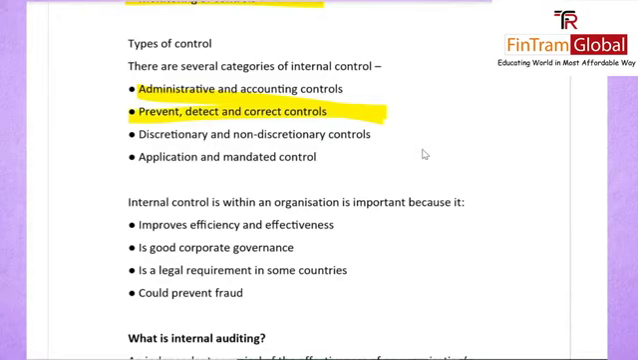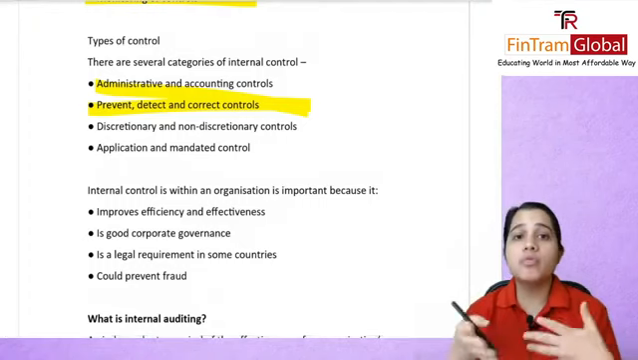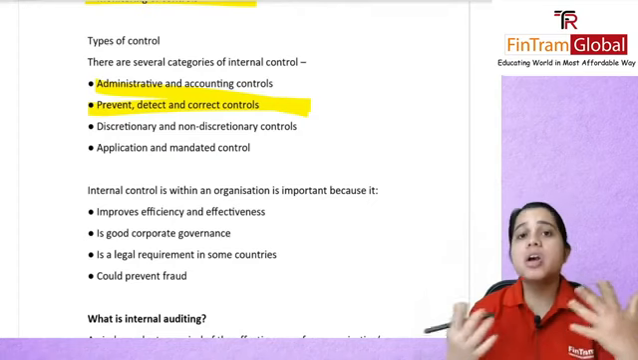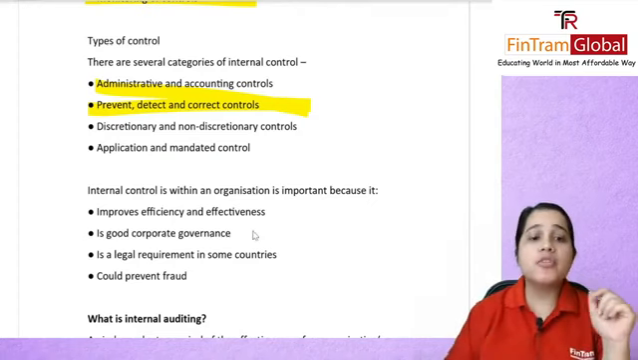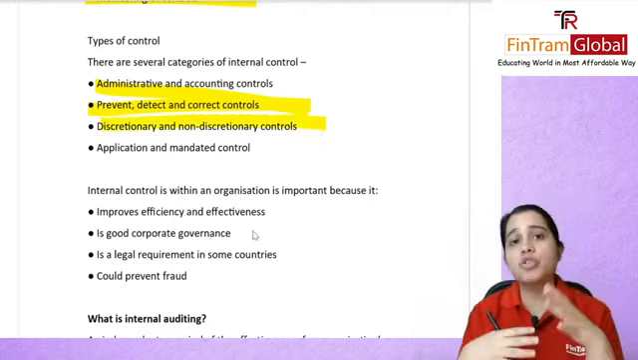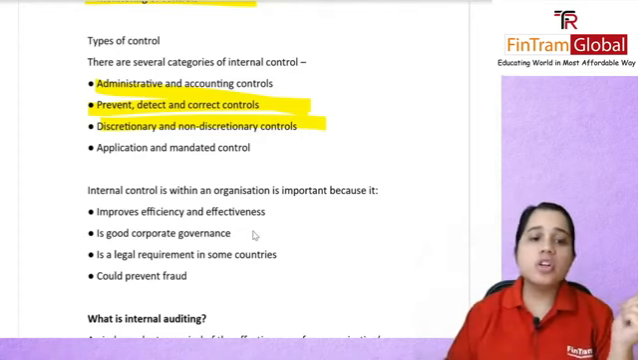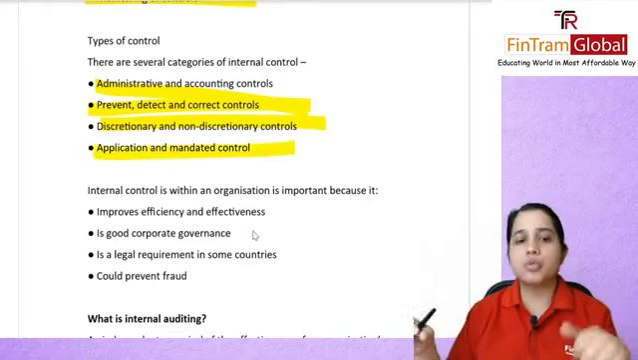So preventive controls, of course, are there to prevent any fraud from happening. Basically, you will probably say that you need to authorize amounts above this, so that you prevent fraud from happening. Then you'll have detective controls. Probably you'll do a bank reconciliation, because if something was done wrong, you will be able to then detect it. You have corrective controls to correct whatever wrong is happening. You have discretionary and non-discretionary controls. Non-discretionary is something which will be there in the system as such, you can't really change it, and application and mandated controls.